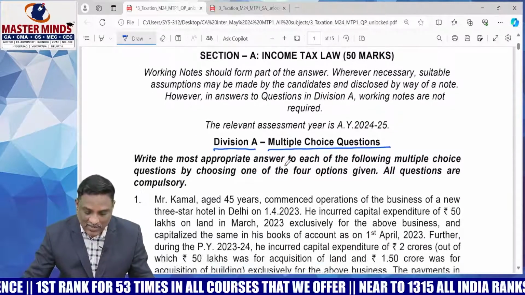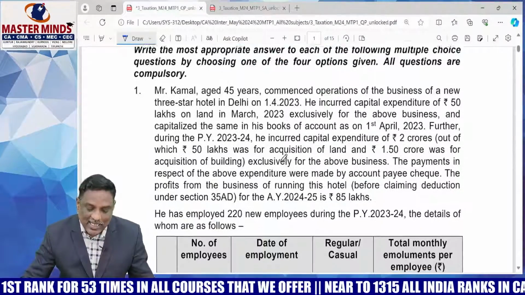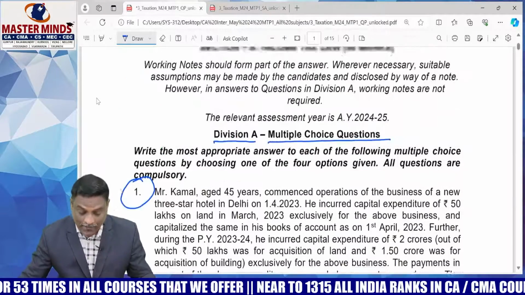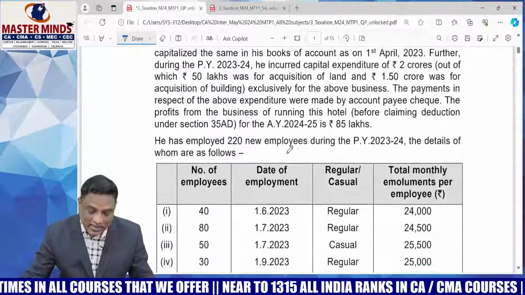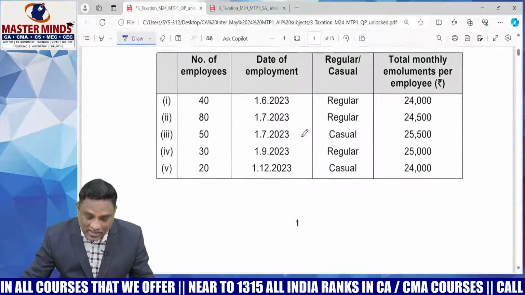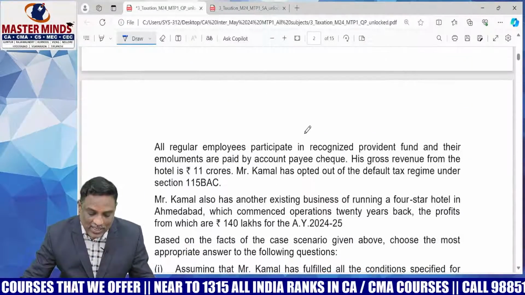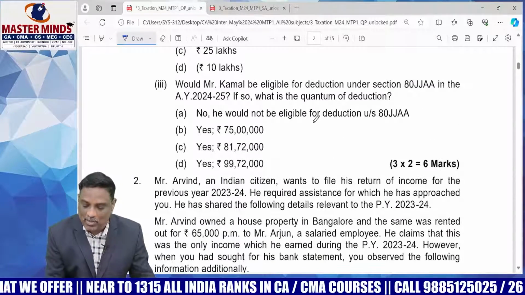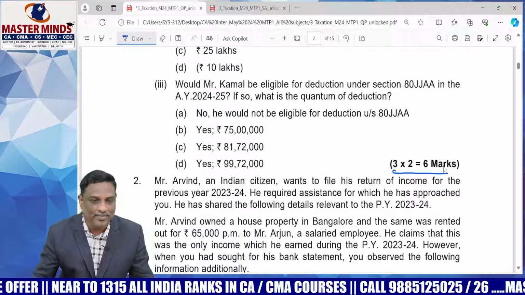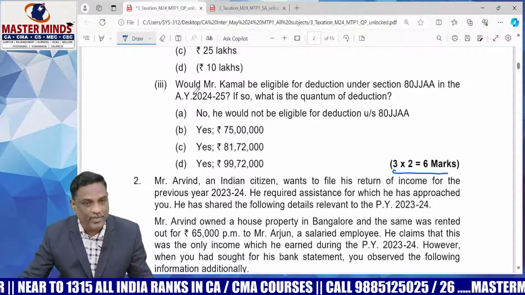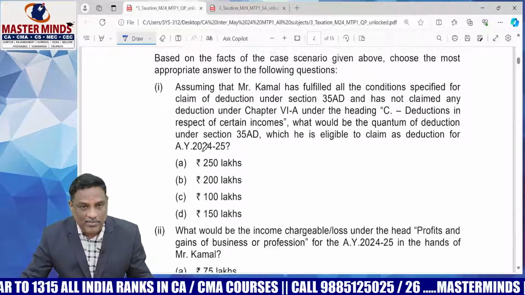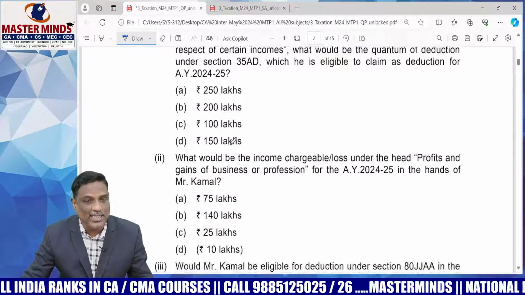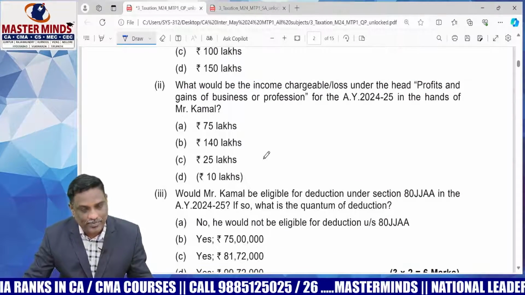Out of that, the first question is a case scenario based question, and based on this information you will answer the following 3 MCQs. Each MCQ carries 2 marks, total 6 marks.